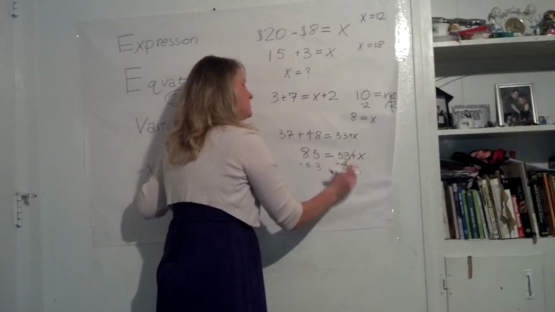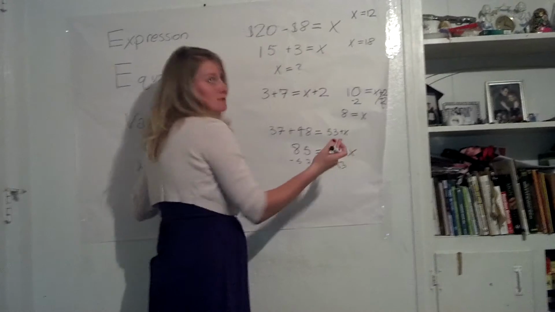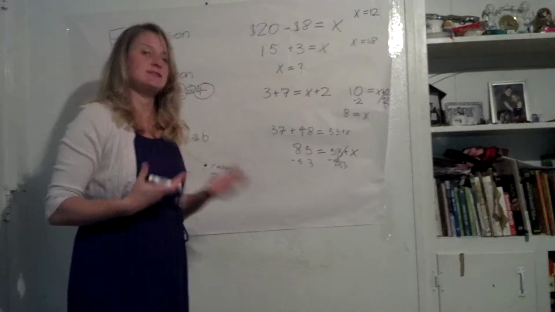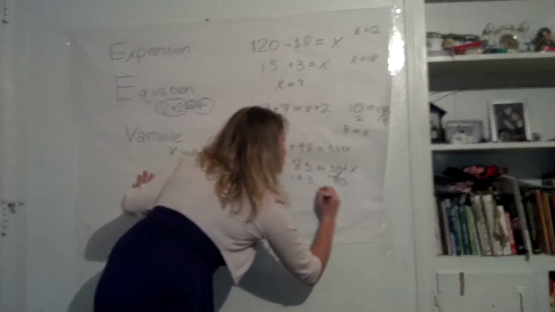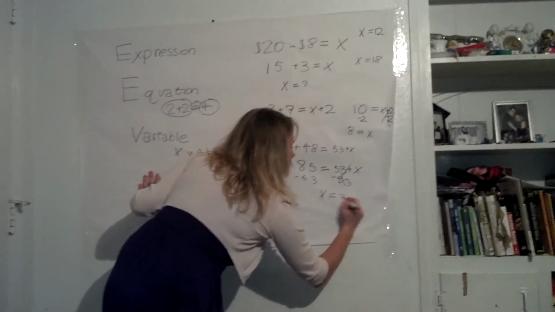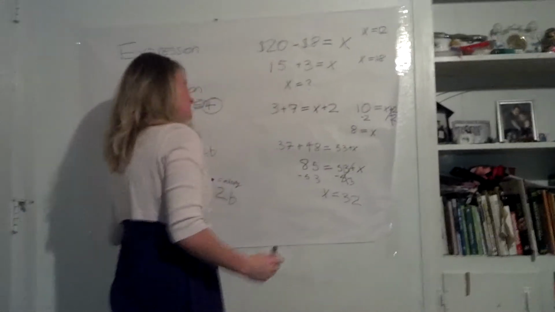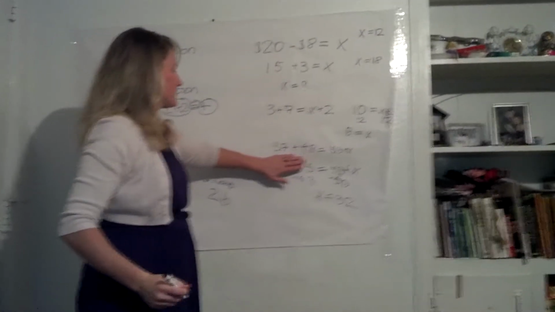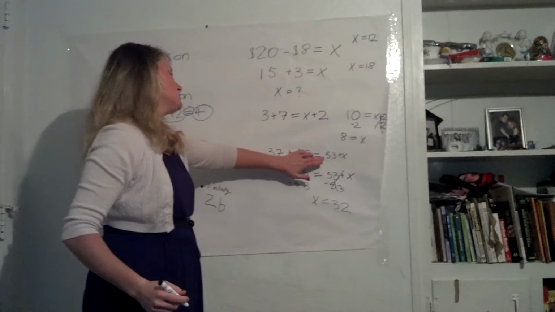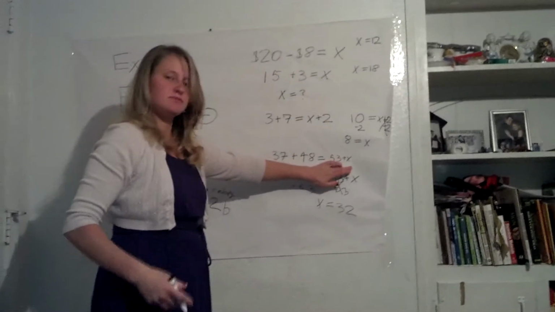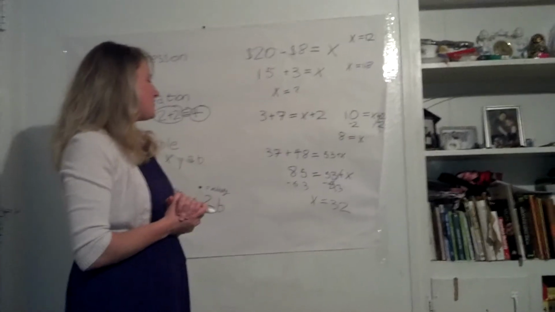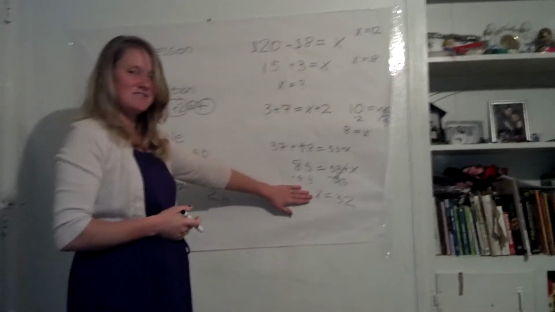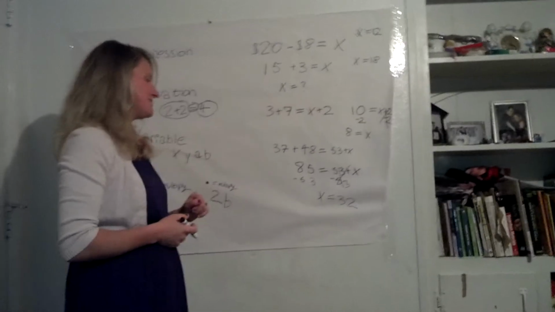That's done because 53 minus 53 is 0. 0 plus X would obviously just be X because 0 plus anything is just itself. So now we know that X equals 32. So in the equation, 37 plus 48 equals 53 plus 32. So both sides are now equal. So now we solved our first two really good equations here, okay?